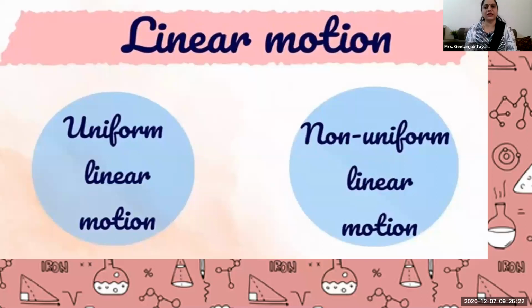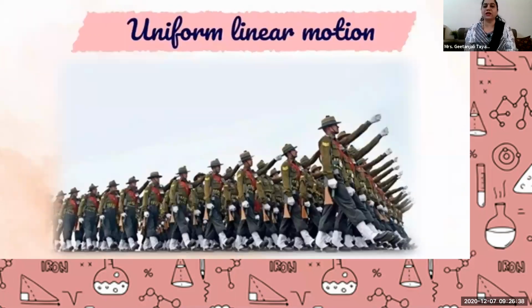Further, linear motion is divided into uniform linear motion and non-uniform. What is meant by uniform? Uniform means there is uniformity in the motion. The movement is continuously followed in a particular time with the same speed.